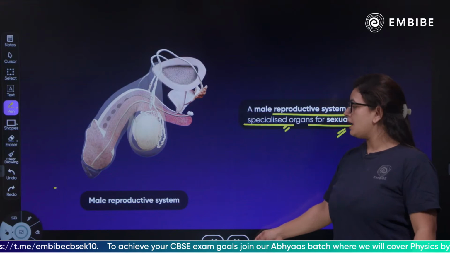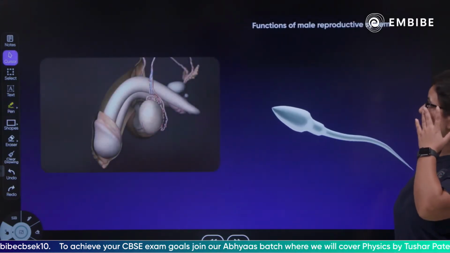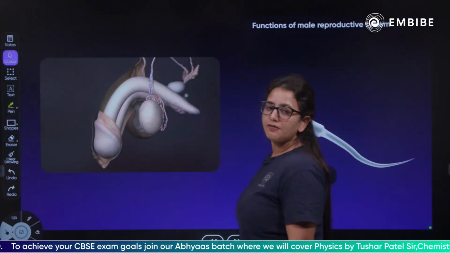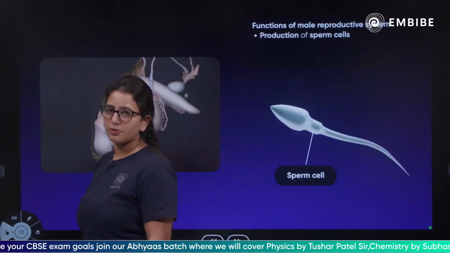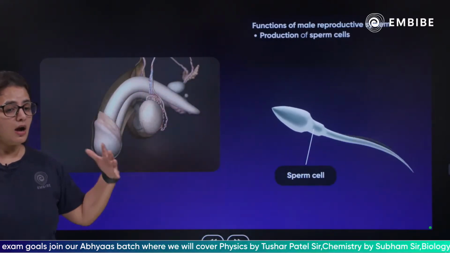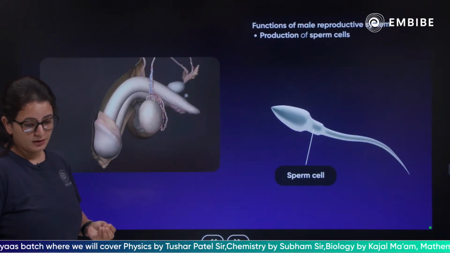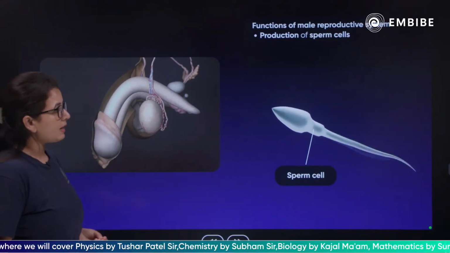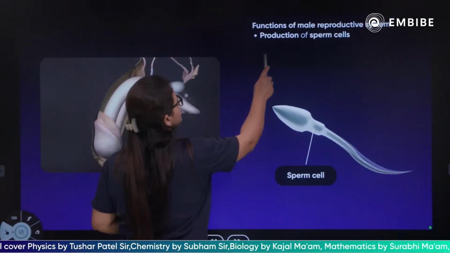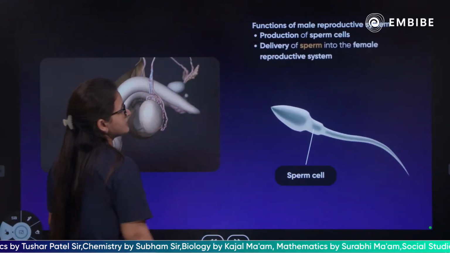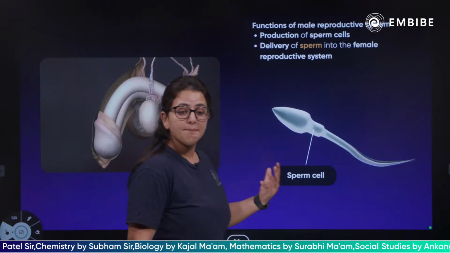Talking more about the male reproductive system, let's look at its functions. What is the sole function of the male reproductive system? The very first thing is the production of sperm cells, the male gamete.